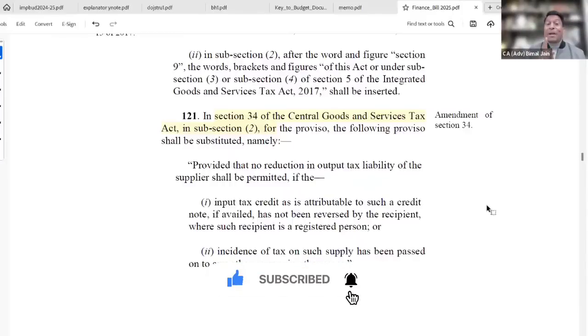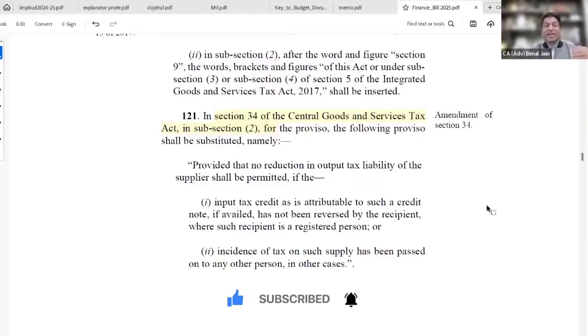You can't keep it pending, because the ultimate effect is that on the credit note issued by the supplier, he gets the adjustment against his outward tax liability.